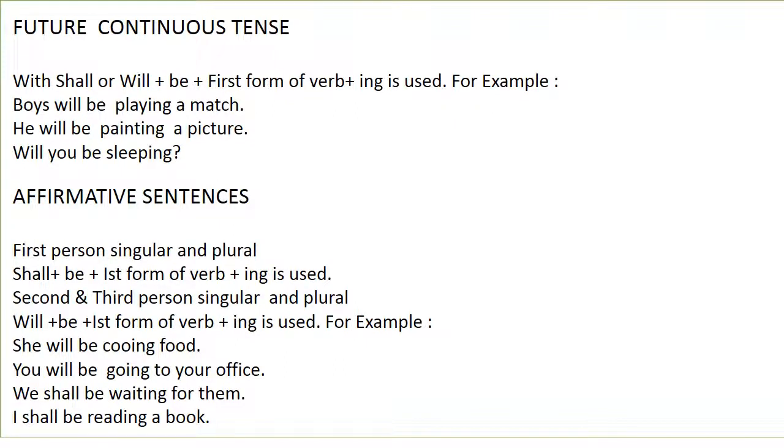Future continuous tense with shall or will and be and first form of verb and ing is used. For example, boys will be playing a match. He will be painting a picture. Will you be sleeping?